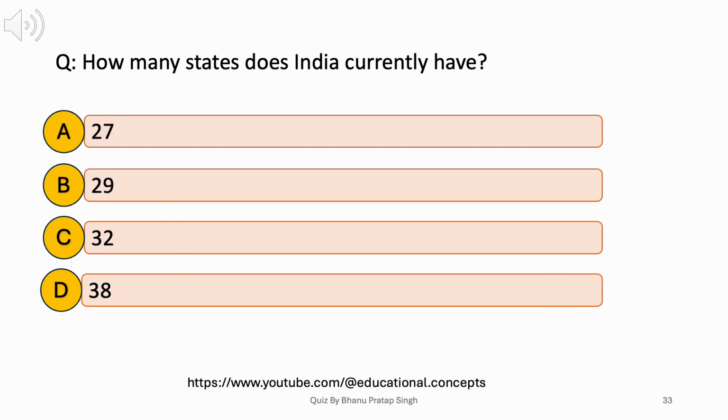How many states does India currently have? A. 27. B. 29. C. 32. D. 38. Answer: B. 29.